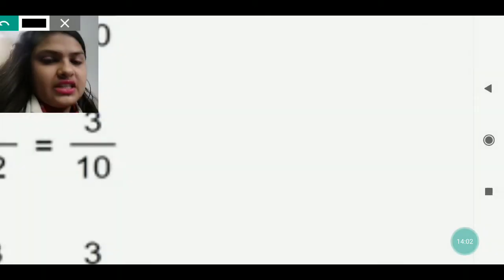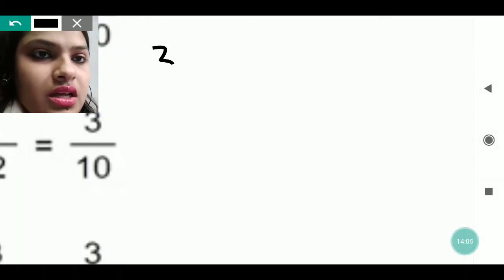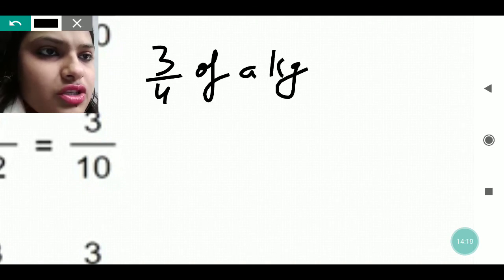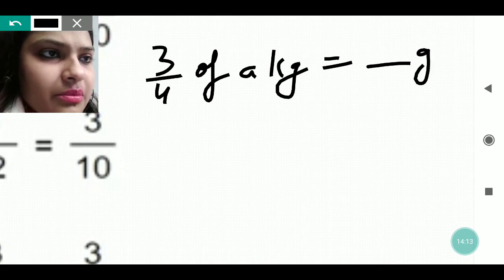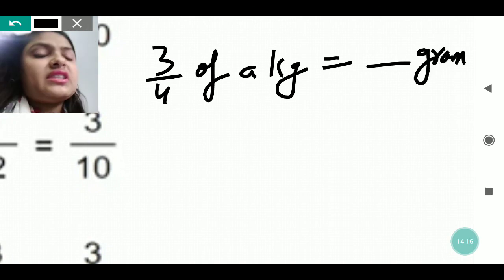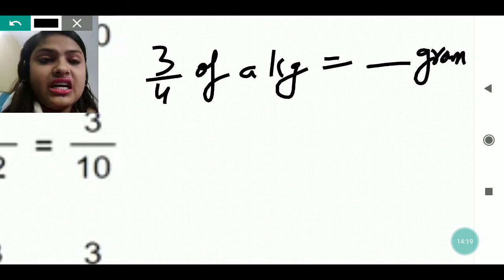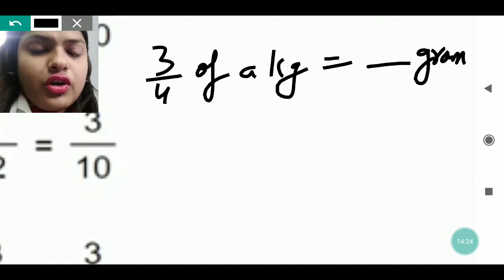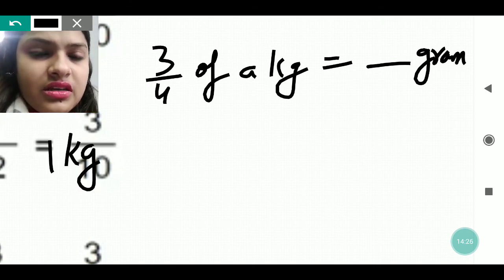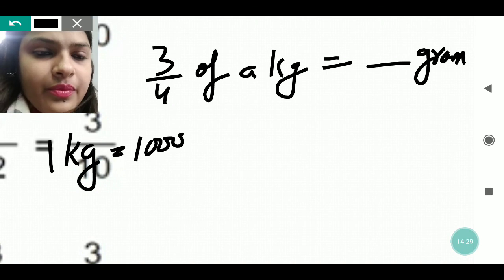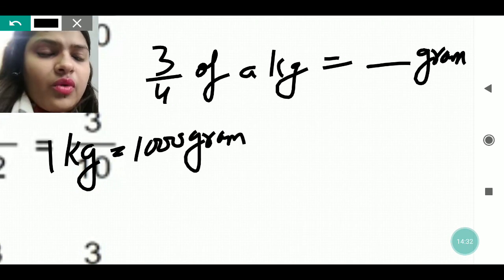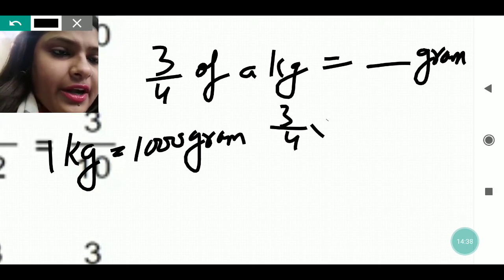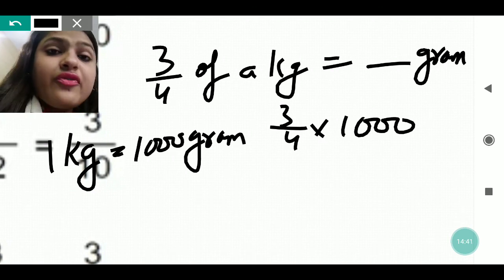One more kind of question is there. Suppose it is written 3 by 4 of a kg equals dash gram. This means 3 by 4 of a kg, where we are talking about 1 kg. How many grams will it be? First we should know that 1 kg is equal to 1000 gram. So if it is written like this, then you can do 3 by 4 into 1000.